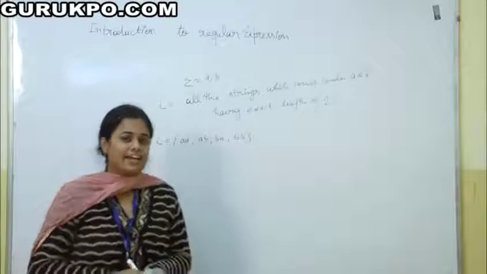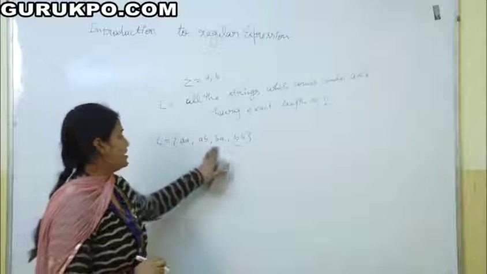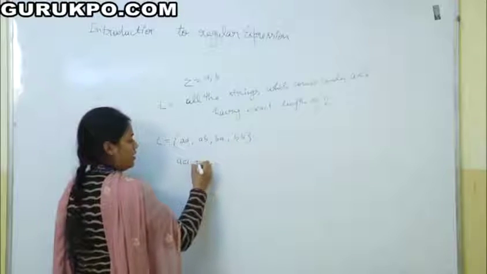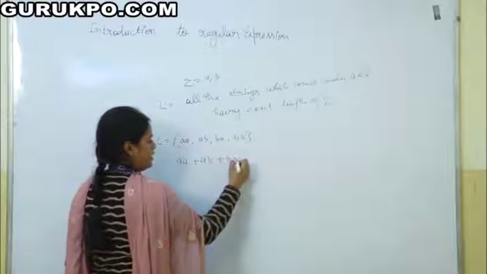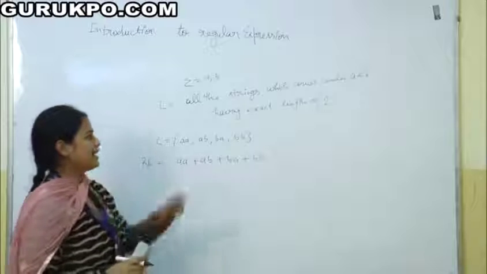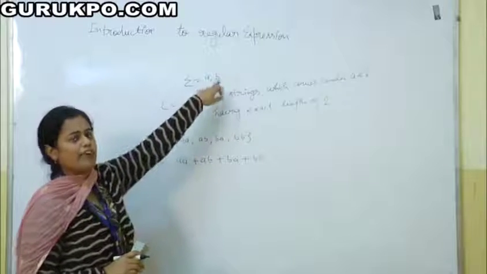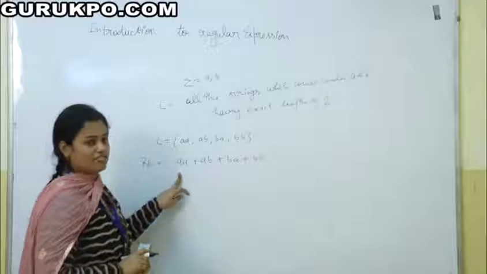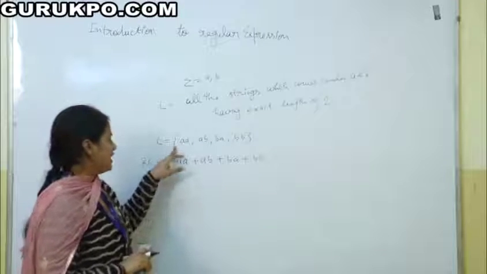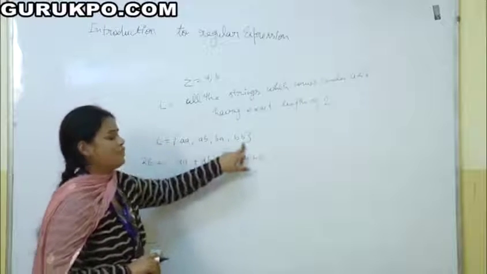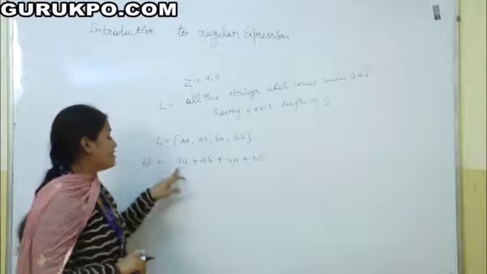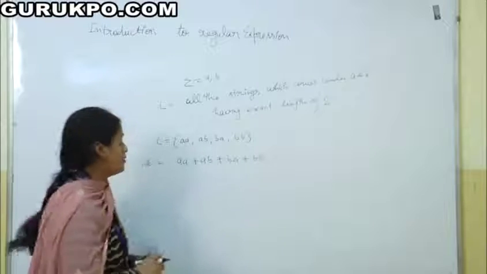In this case, we have a finite number of strings. That is why we can simply union them, add them. What will we write? AA plus AB plus BA plus BB. For the language having exact length of 2 and made up of a, b, the strings are AA, AB, BA and BB. For writing regular expressions for a finite number of strings, we can simply add them and simplify.